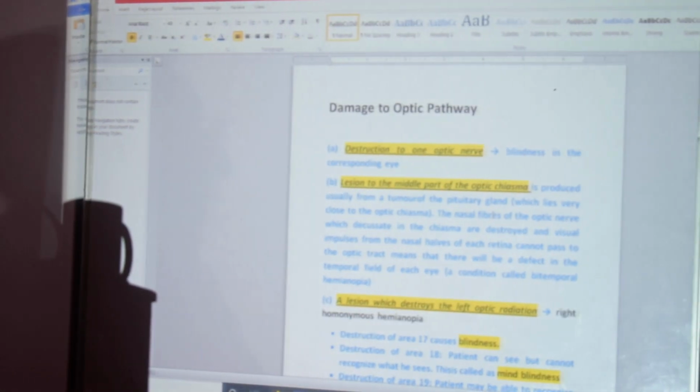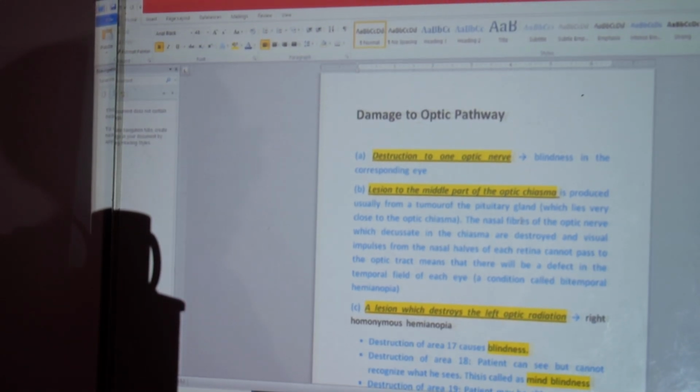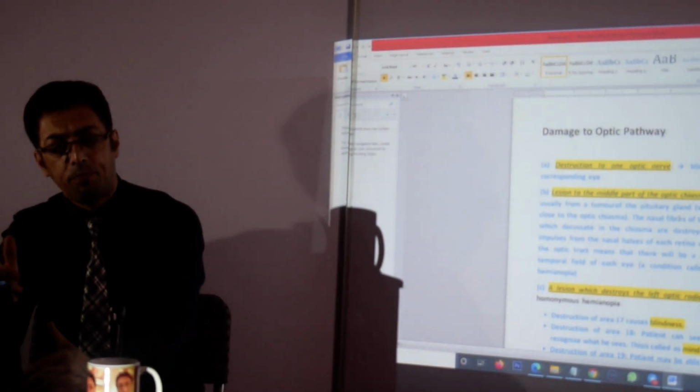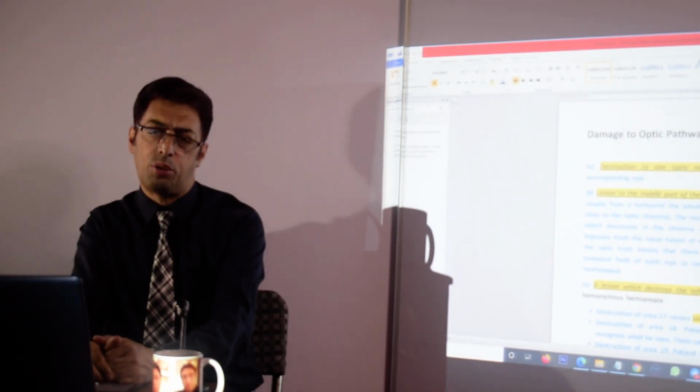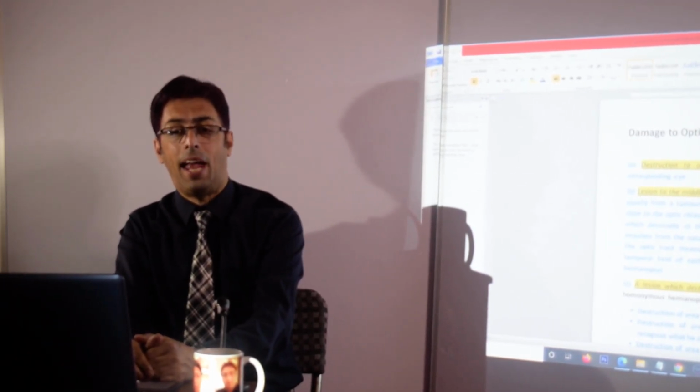Now you can see there is the optic chiasma, and I just mentioned that the optic chiasma is in relation to the pituitary gland, and in case there is a growth of the pituitary gland, it can compress upon the optic chiasma, as a result of which there will be a unique vision loss, and that vision loss we refer to as bitemporal hemianopia.